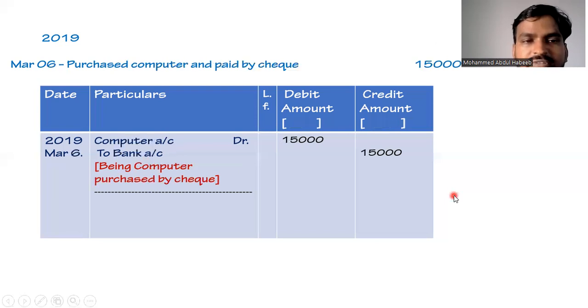Coming to our next transaction, which is on 2019 March 6. Purchased computer and paid by check 15,000 rupees. So here the date will be taken as 2019 March 6. Purchased computer means computer is coming into the business, so computer will be debited, and the payment is made by check. So check is going from the business, so bank will be the giver of the amount, so bank will be credited, and the general entry on 2019 March 6 becomes computer account debit 15,000 to bank account 15,000, and the narration will be being computer purchased by check.